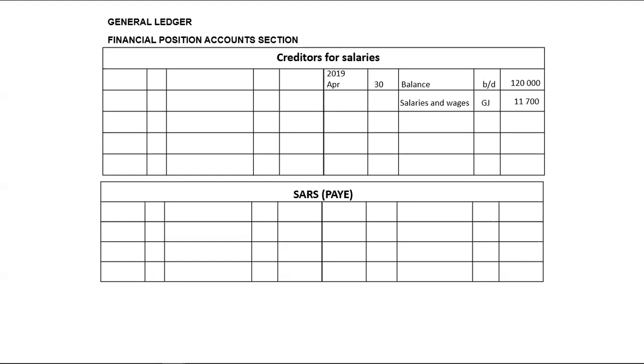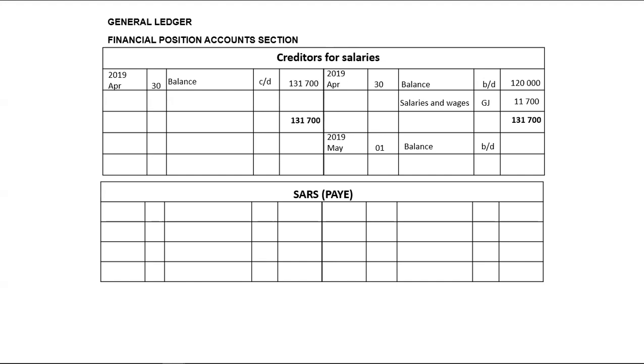That will be 11,700, which is the net salary that we currently owe this employee that was omitted. When you add all these up, it will create a total current liability in this current financial year, and that will be 131,700.